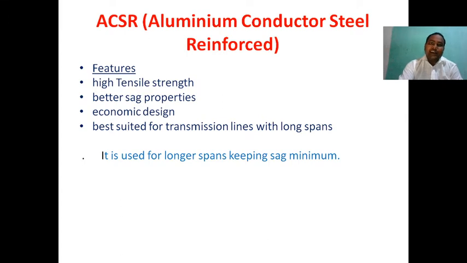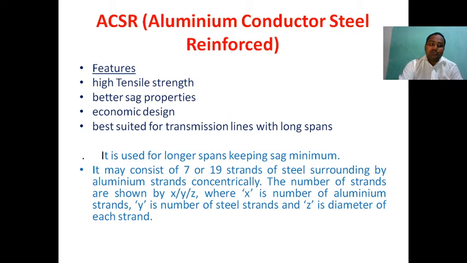It is very economical. It may consist of 7 or 19 strands of steel surrounded by aluminum strands concentrically. The number of strands is shown as X/Y/Z, where X is the number of aluminum strands, Y is the number of steel strands, and Z is the diameter of each strand.